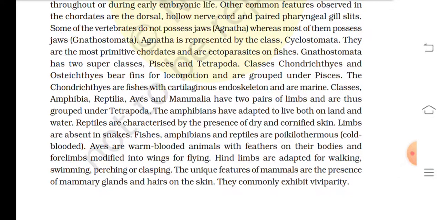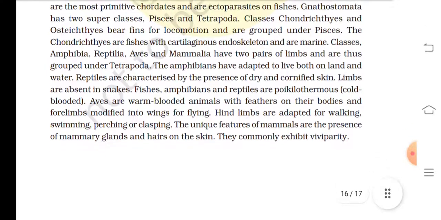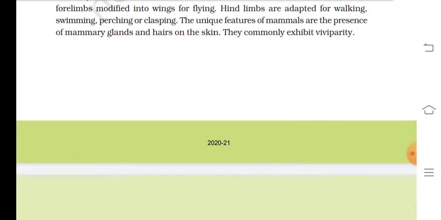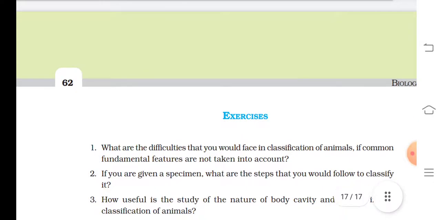Aves are warm-blooded animals with feathers on their bodies and forelimbs modified into wings for flying. Hind limbs are adapted for walking, swimming, perching and clasping. The unique features of mammals are the presence of mammary glands and hairs on the skin. They commonly exhibit viviparity.